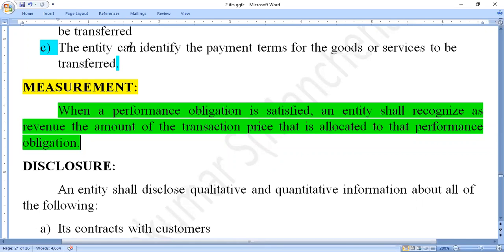Means they are measuring these contracts based on how much revenue is generated by these transactions.